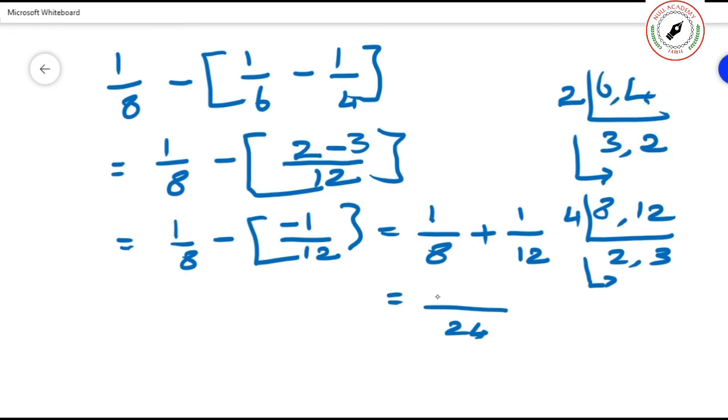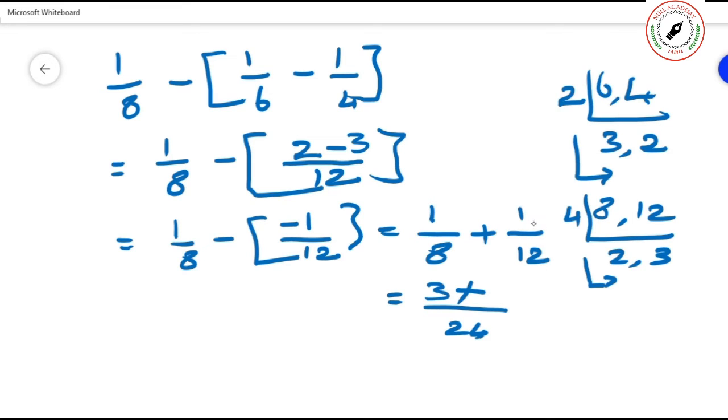3 into 1 is 3. Into means multiply. Okay, how many 12s in 24? 12 twos are 24.